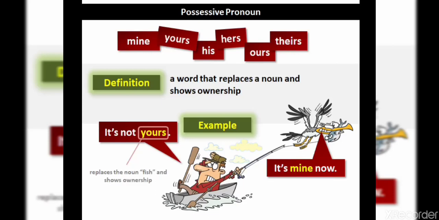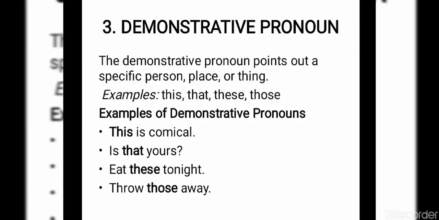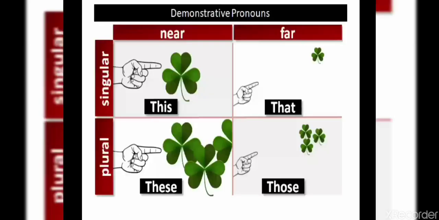The third type of pronoun is demonstrative pronouns. The demonstrative pronouns point to a specific person, place, or thing. It is pointing out a specific person, a specific place, or a specific thing. Examples: this, that, these, and those. Examples of demonstrative pronouns: this is comical. Is that yours? Eat this tonight. Throw those away. The highlighted ones are the demonstrative pronouns. Look at this picture. You can easily understand how to use demonstrative pronouns.